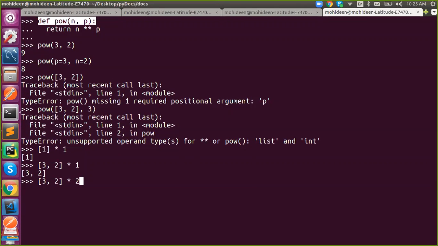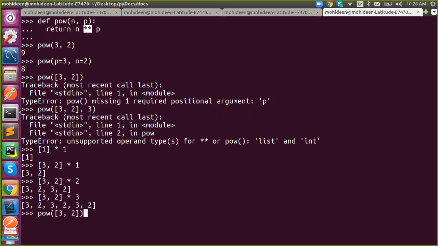So this will apply like a matrix, right? 3 into 2 is 6, 2 into 4. Sorry, it is actually repeating whatever it contains inside. If I say 3, this will be repeated 3 times. Got it? But here we are using double star, meaning power, so this operation won't work. That's why we're getting a type error again. This is actually out of topic, so now we'll move on.